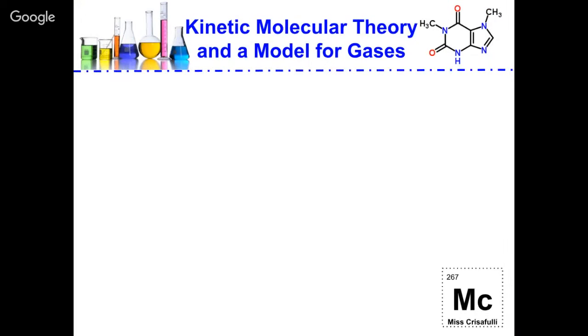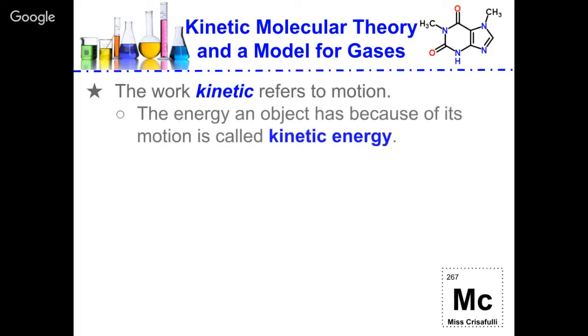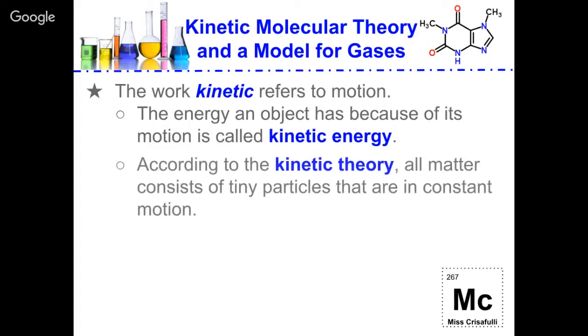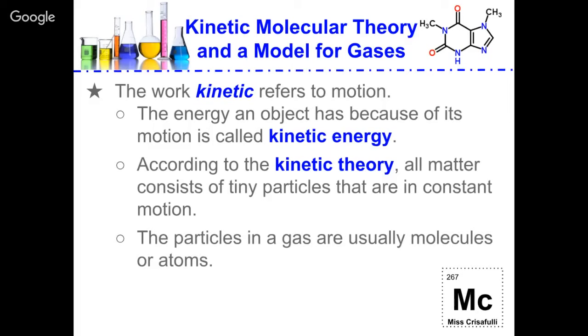So we're going to start off by talking about the kinetic molecular theory, which is a model for gases. The word kinetic refers to motion. The energy an object has because of its motion is called kinetic energy. According to the kinetic theory, all matter consists of tiny particles that are in constant motion. The particles in a gas are usually molecules or atoms.